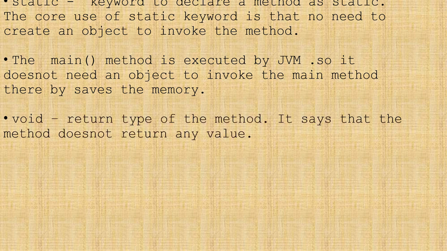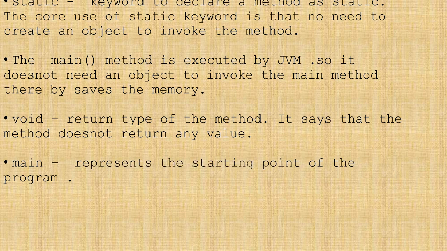Then the next keyword is void. It shows the return type of this method. That is, it says that the method does not return any value. And main represents the starting point of the program. So these are the keywords: public, static, void, main.